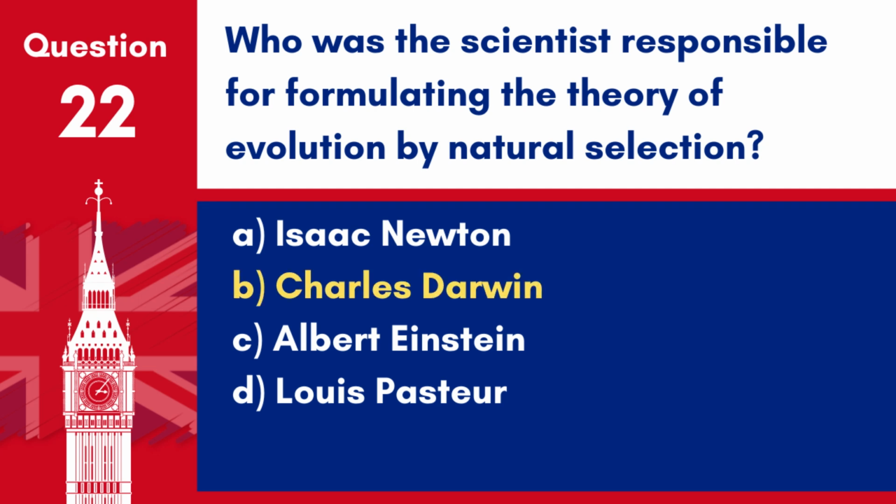Answer: B. Charles Darwin. Charles Darwin is renowned for his theory of evolution by natural selection, outlined in his 1859 book, On the Origin of Species.